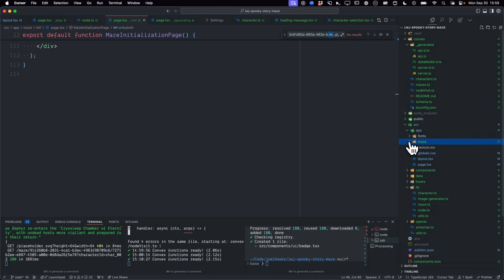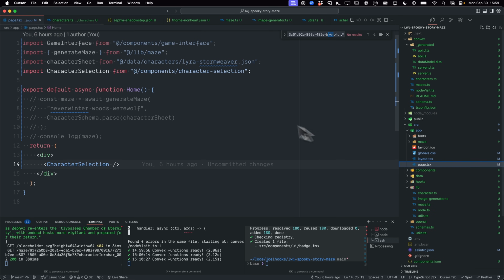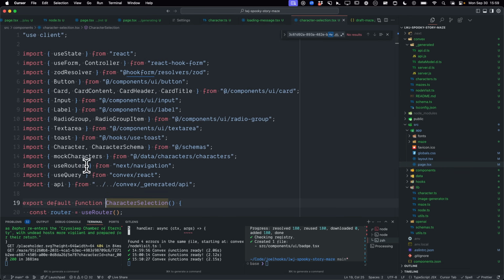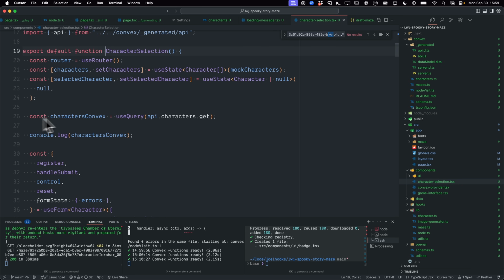I used server components for the most part, just because that's how I generally work, and so it's page by page. You get a character selection. I load the characters from Convex, using my query here and the generated API that Convex gives me, and that loads from the database and brings those in, which is pretty nice.